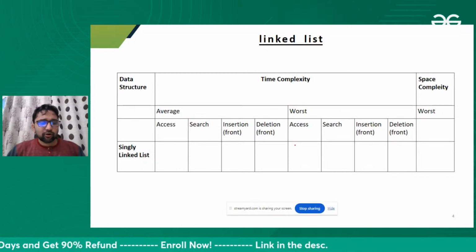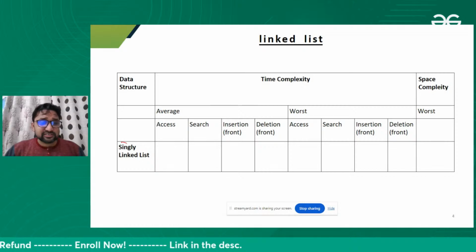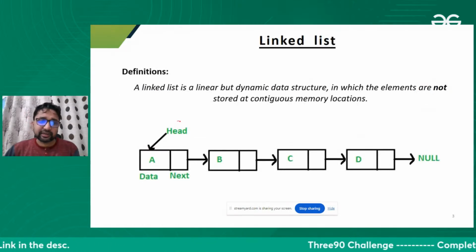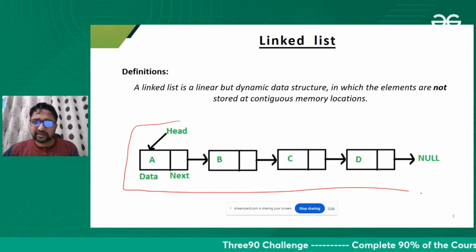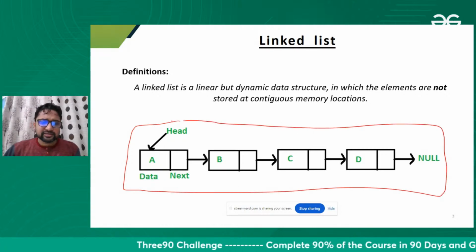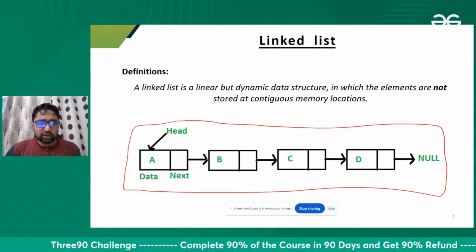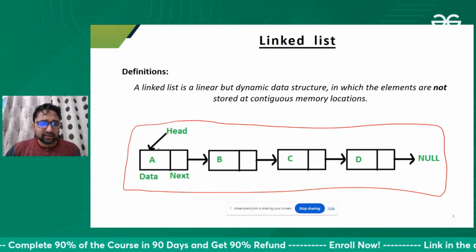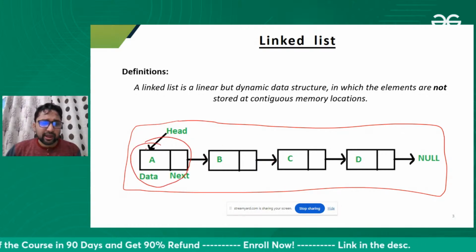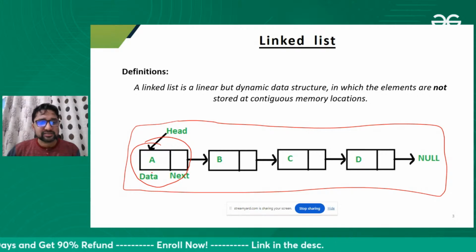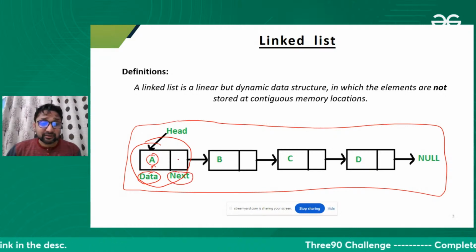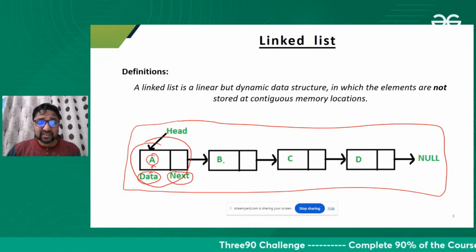So, first question from my side. Let's suppose you have a singly linked list. This is a singly linked list, in which one node is attached to another node. This is one node, and every node has two parts. One is data, where we are storing A, and the other is the next or pointer area, in which we are storing the address of the next node.